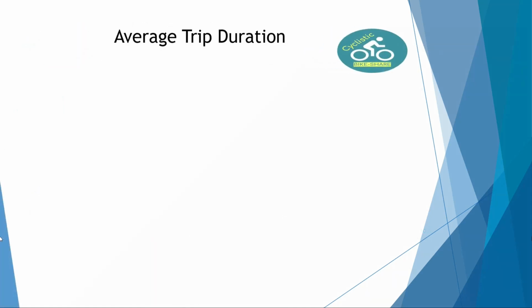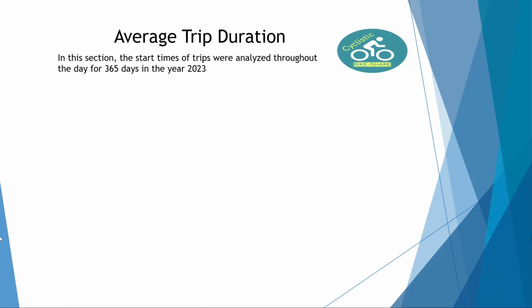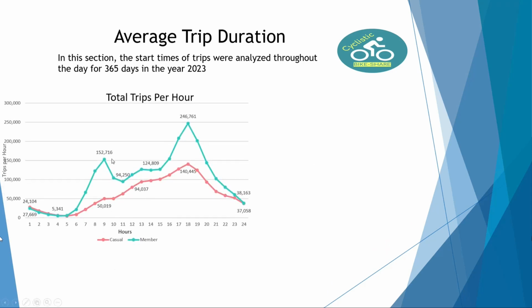Okay, let's continue talking about average trip duration. In this opportunity, I'm going to introduce a new graphic. This time, we're going to use the start time of the trip in the year. That means in 365 days. In this graphic, we have the hours on the X axis, and here we can see the total trips during the year.